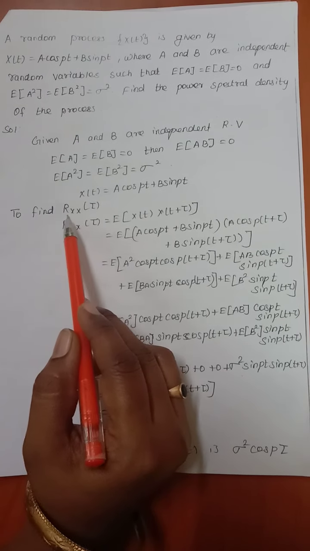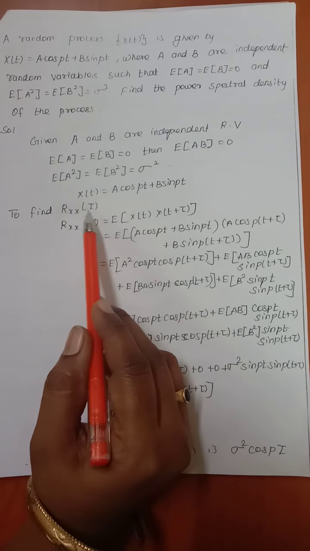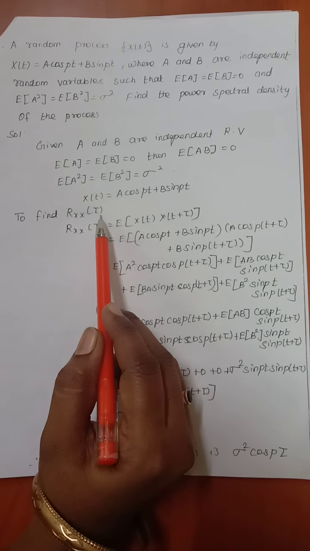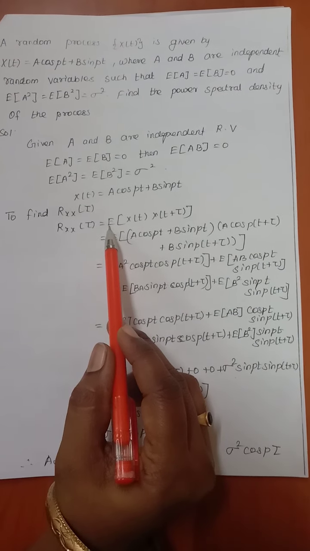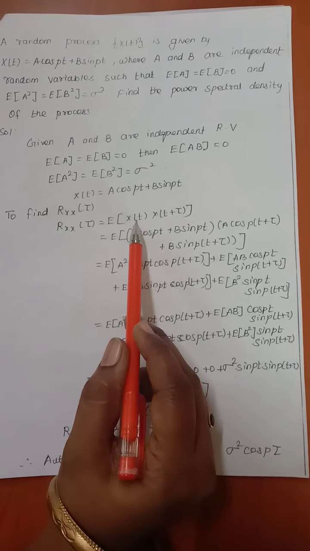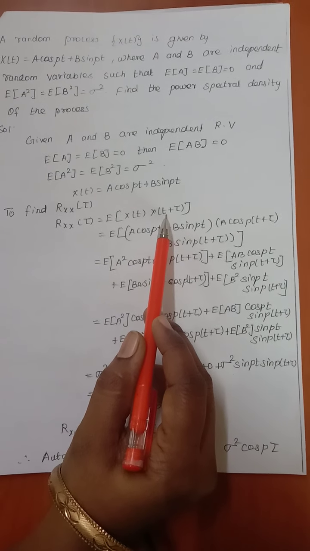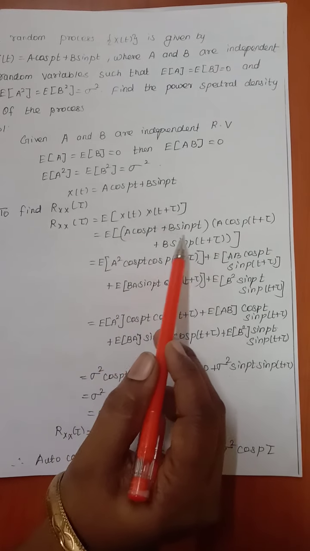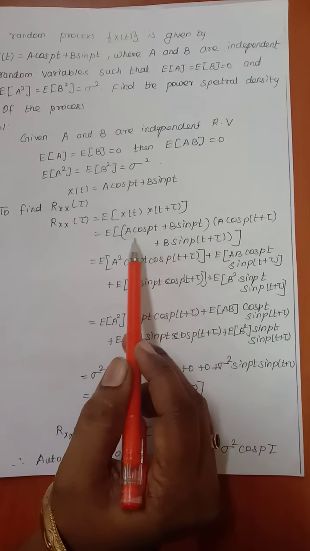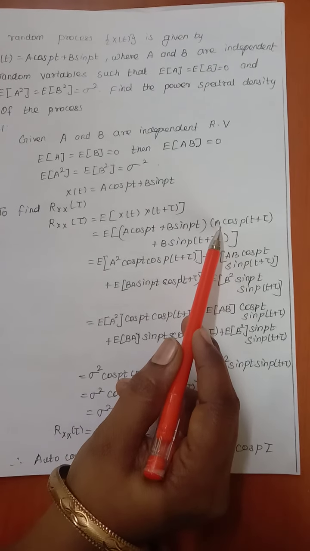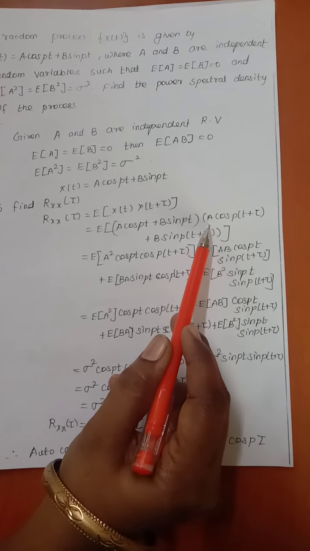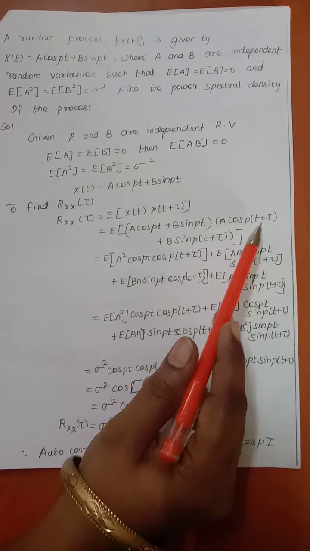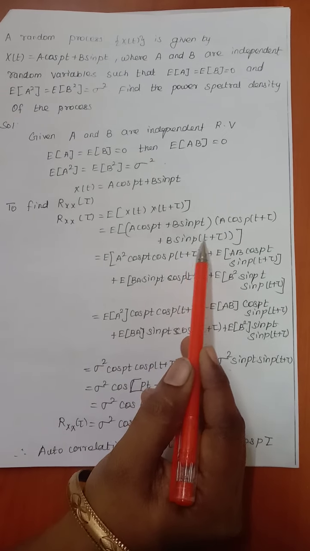To find the power spectral density, first we should find the autocorrelation function Rxx of tau. Rxx of tau is equal to E of x of t into x of t plus tau. Since x of t is given as a cos pt plus b sin pt, we are going to apply it here, and also for x of t plus tau as a cos p of t plus tau plus b sin p of t plus tau.